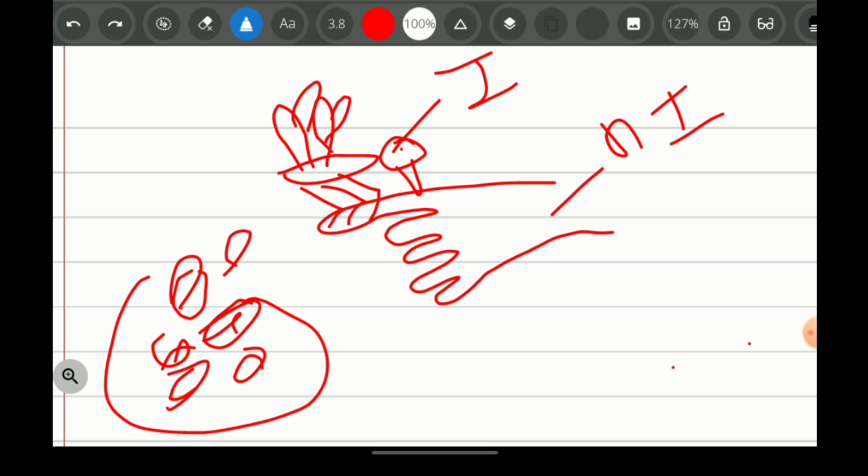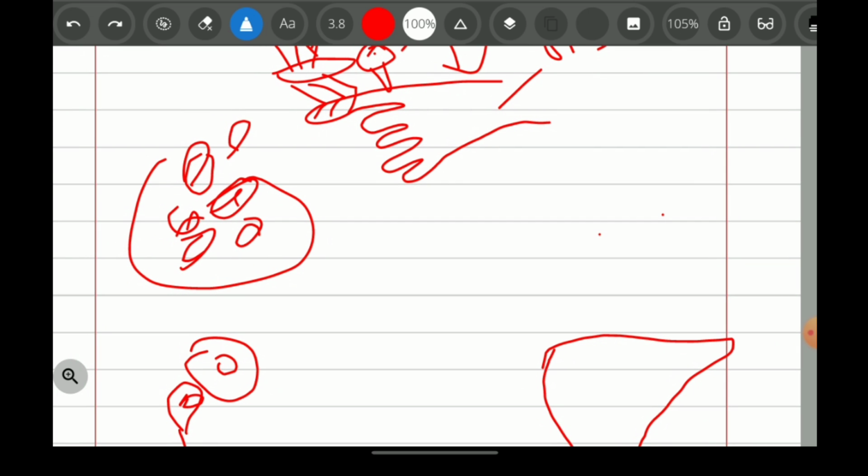What transfers from the mosquito to the human being is the sporozoites. The sporozoites are the infecting stage of Plasmodium. After biting the man, where does the parasite go? It goes to the liver of the human. And how does it go to the liver? Through the help of blood. So with the blood, the sporozoites, the infecting stage, go to the liver.